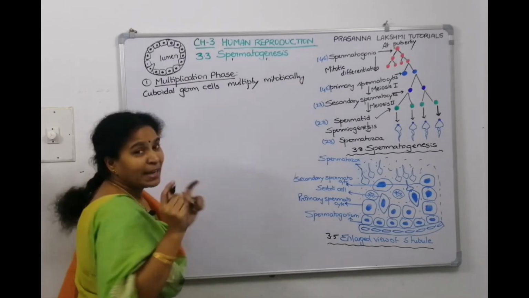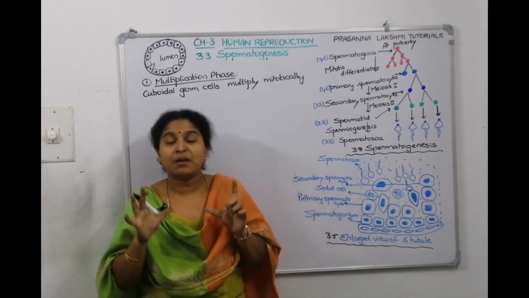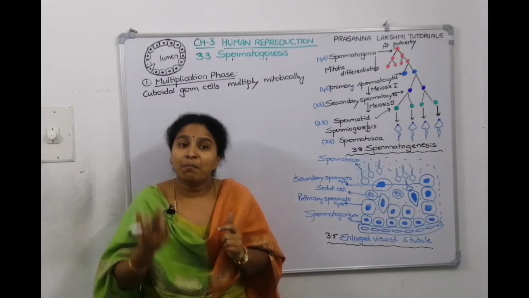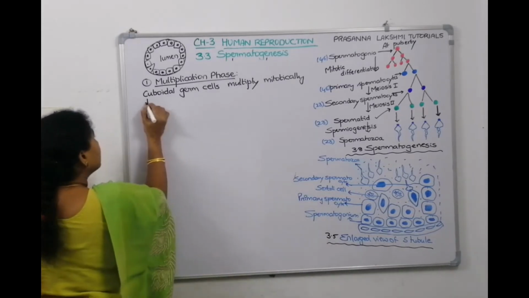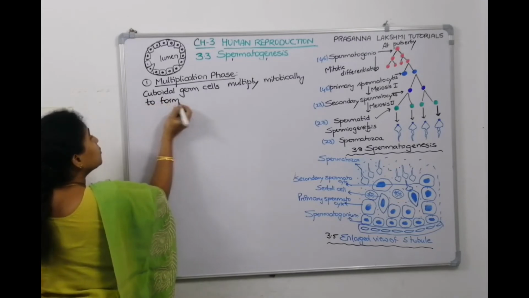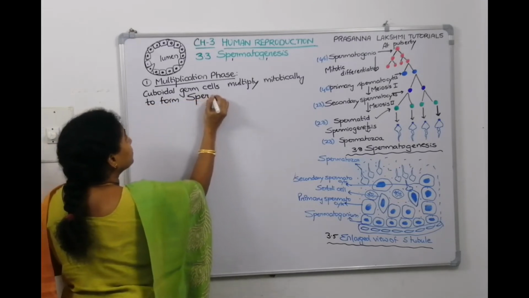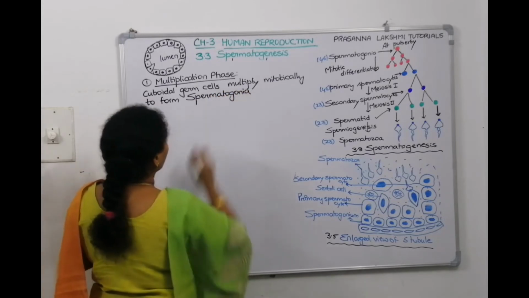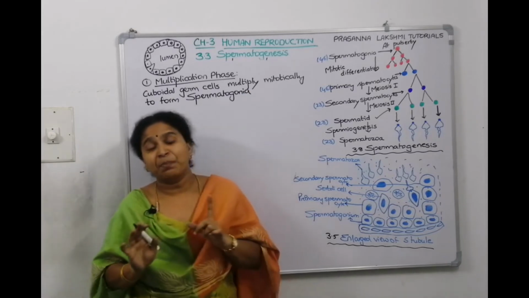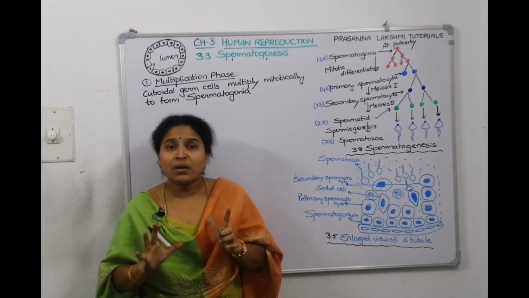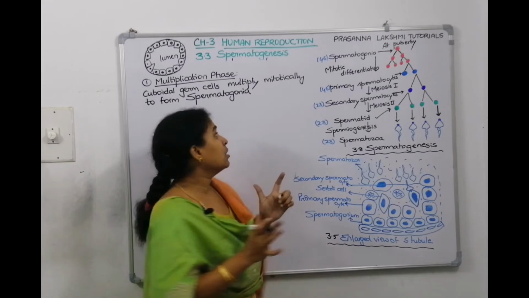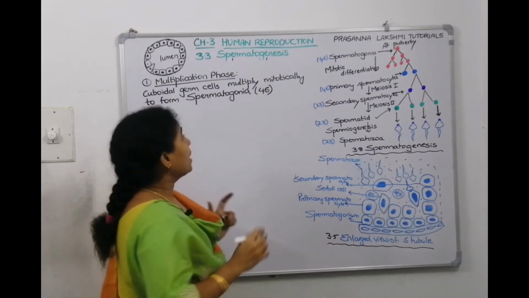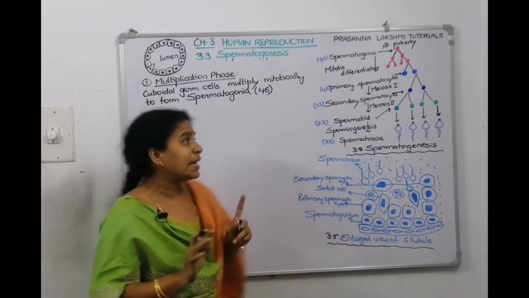What is the necessity of mitotic division? Because millions of sperm should be formed, right? For that, the cuboidal germ cells will multiply mitotically to form spermatogonia. This is called the multiplication phase. Since spermatogonia are formed by mitotic division, they are diploid only and the number of chromosomes will be 46 only. Now two types of spermatogonia are formed.